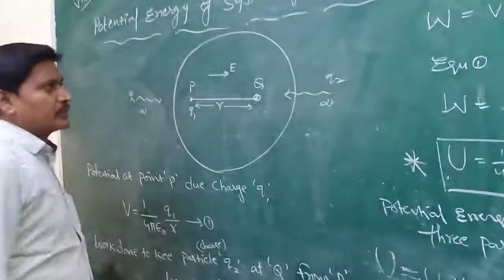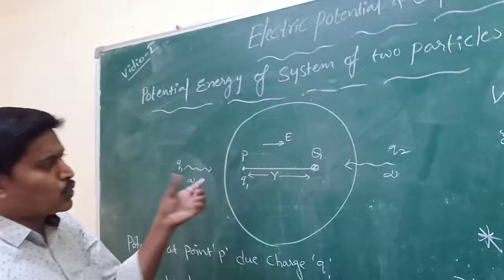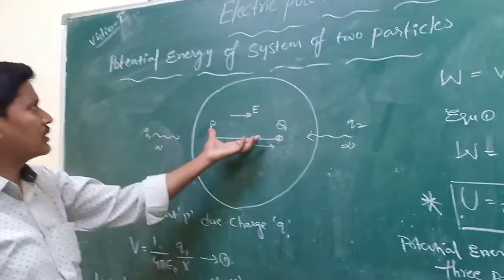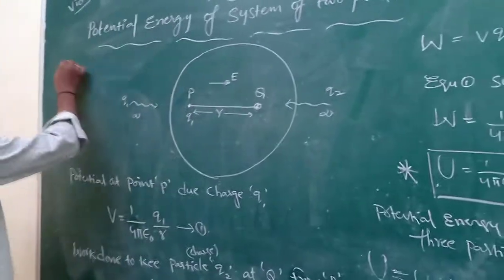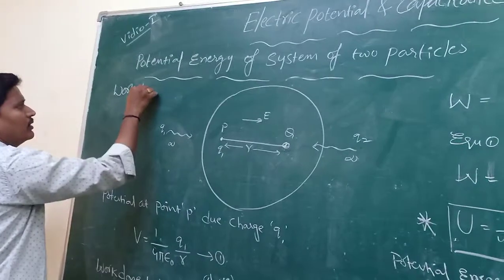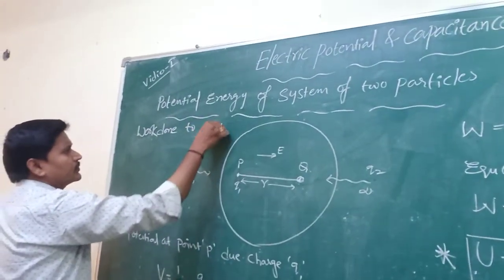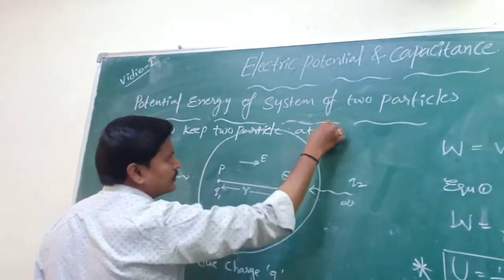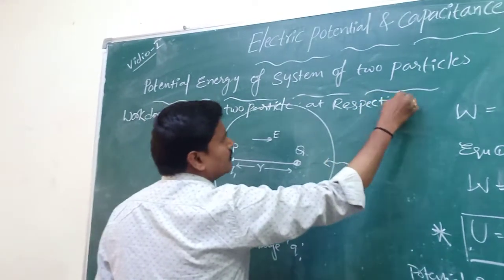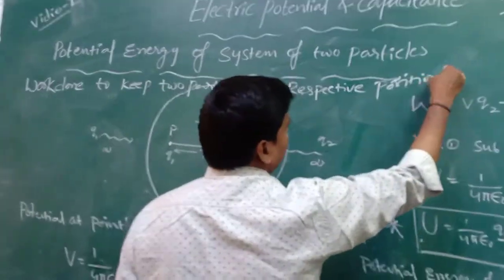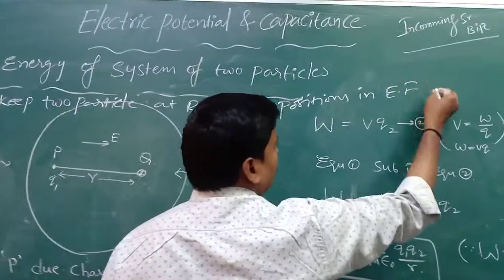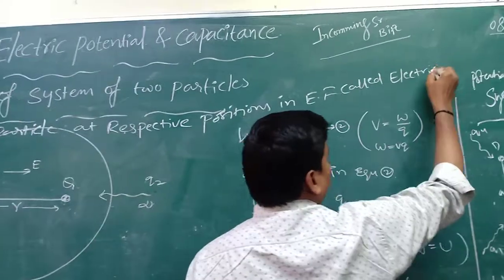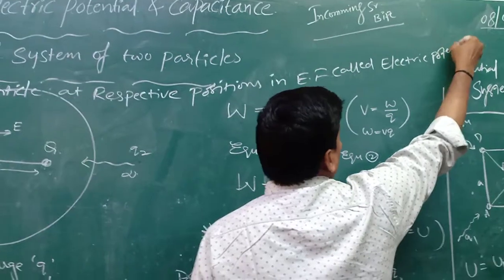So the statement is: the work done to keep two particles at their respective positions in the electric field is called electrostatic potential energy. Potential energy.